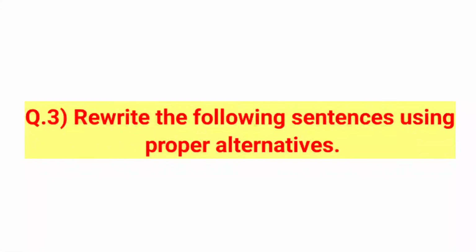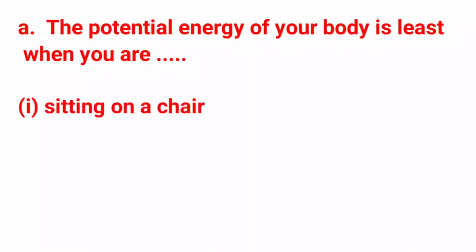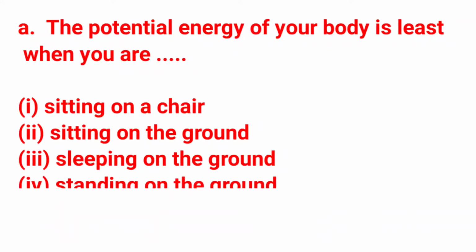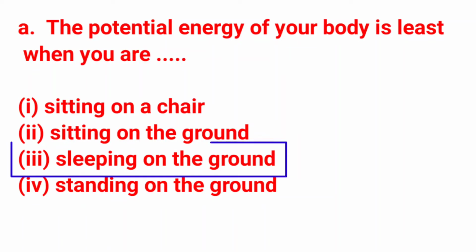Question number 3. Rewrite the following sentences using proper alternatives. A. The potential energy of your body is least when you are. Option 1. Sitting on a chair. 2. Sitting on the ground. 3. Sleeping on the ground. 4. Standing on the ground. Answer is 3. Sleeping on the ground.